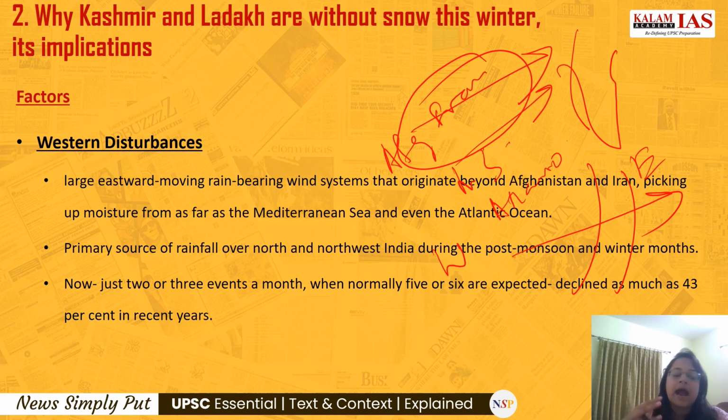Okay, and now it is just 2 or 3 events a month that are happening with respect to the western disturbances. In normal cases, 5 or 6 events happen. So they have declined by as much as 43% in recent years. So that was the reason why we were saying that there were reduced western disturbances this time, which led to less precipitation in North India.